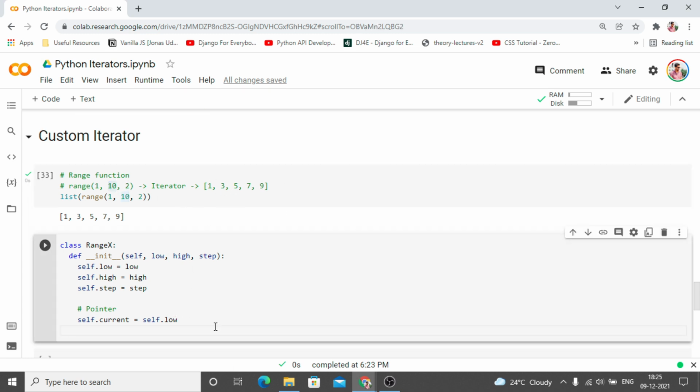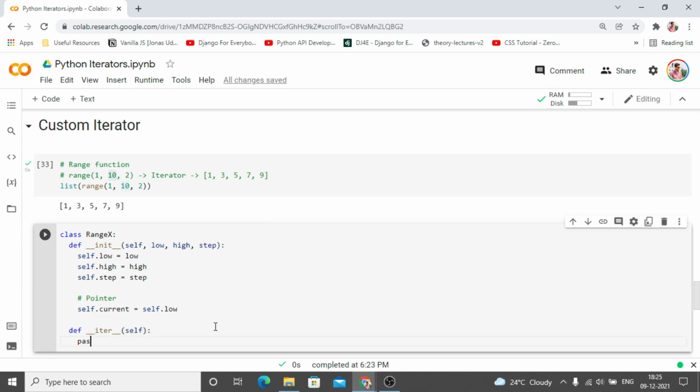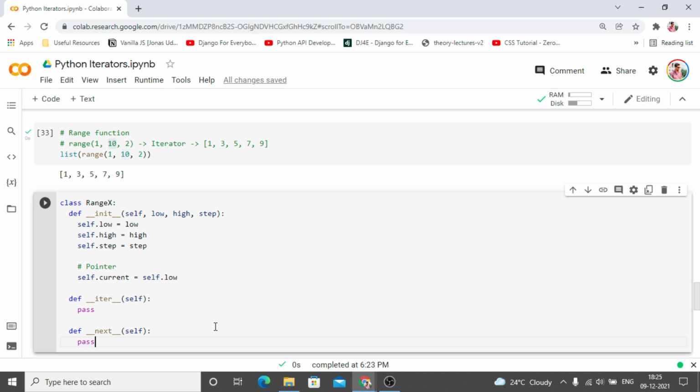So now what is going to define the iterator is the dunder iter function and the dunder next function. So this is going to give us our desired iterator, and this we are going to populate. So let's start. What the iter function is going to do is return itself.